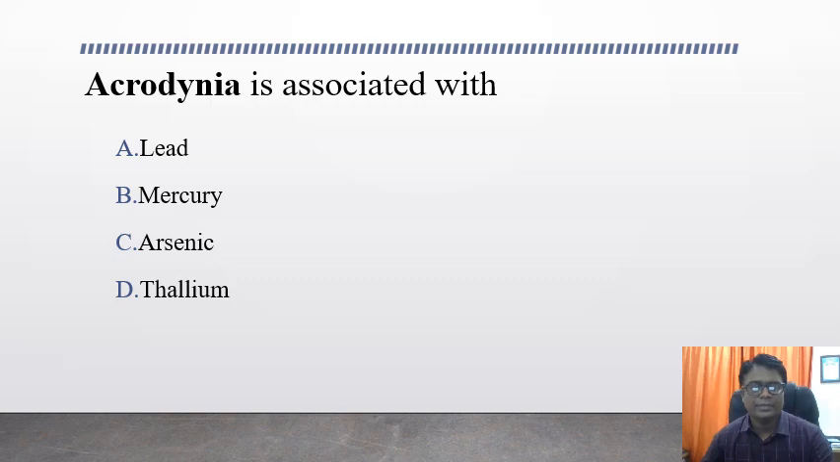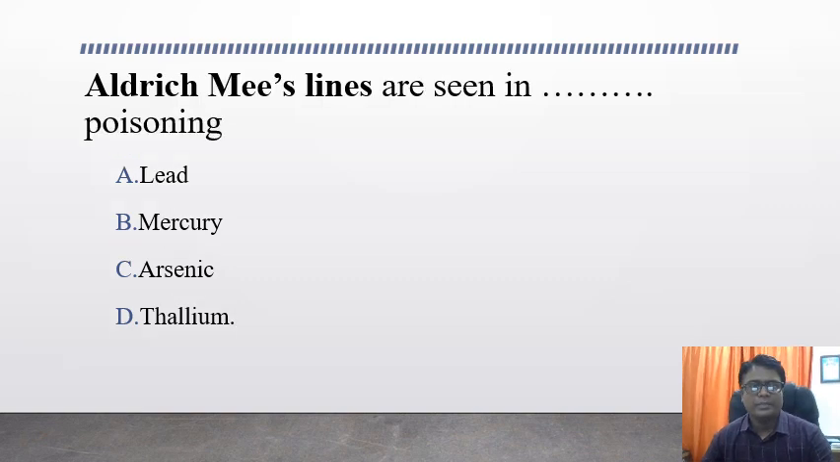Acrodynia is associated with, options are lead, mercury, arsenic, and thallium. We have seen this in the previous questions also. Acrodynia is nothing but the pink disease that is associated with mercury poisoning. It is also known as Swift disease. Aldrich-Mees lines are seen in which poisoning? Options are lead, mercury, arsenic, and thallium. The answer is arsenic poisoning.